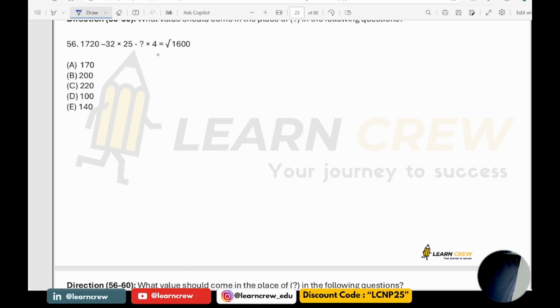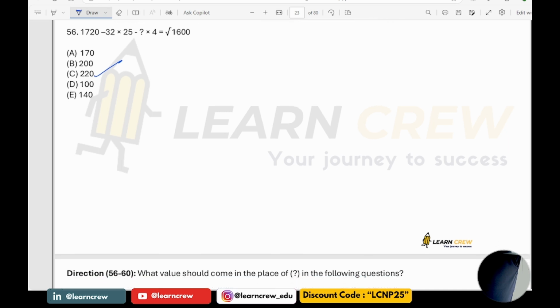Now, next one based on simplification. Root 60 means 40. 1720 minus 32 into 25, which is 800. 1720 minus 800 is 920. 920 minus how much is 40? 920 minus 880. So 4 into 220 is actually 880.